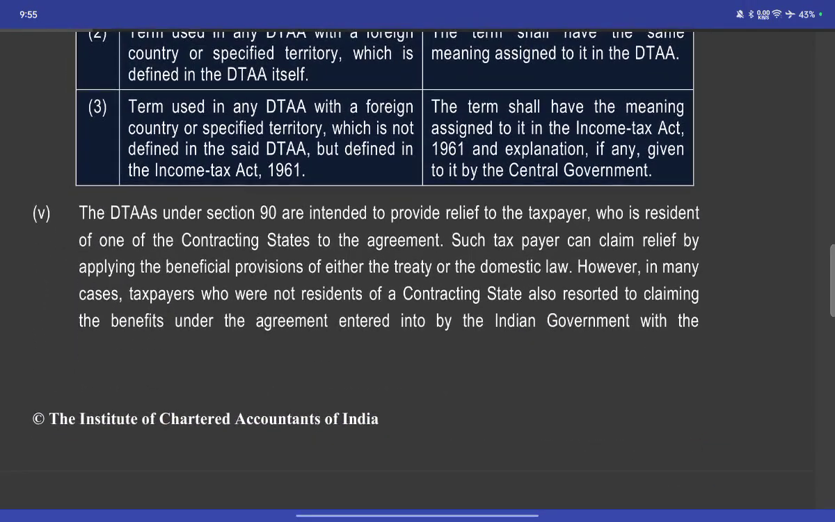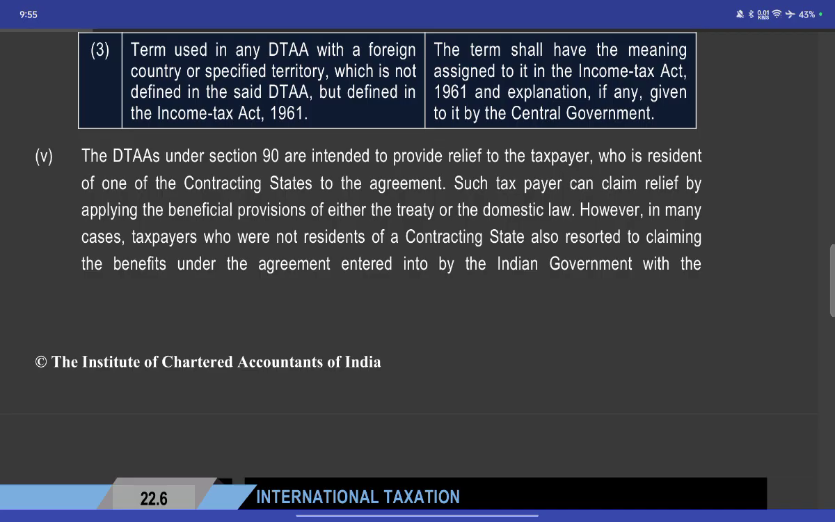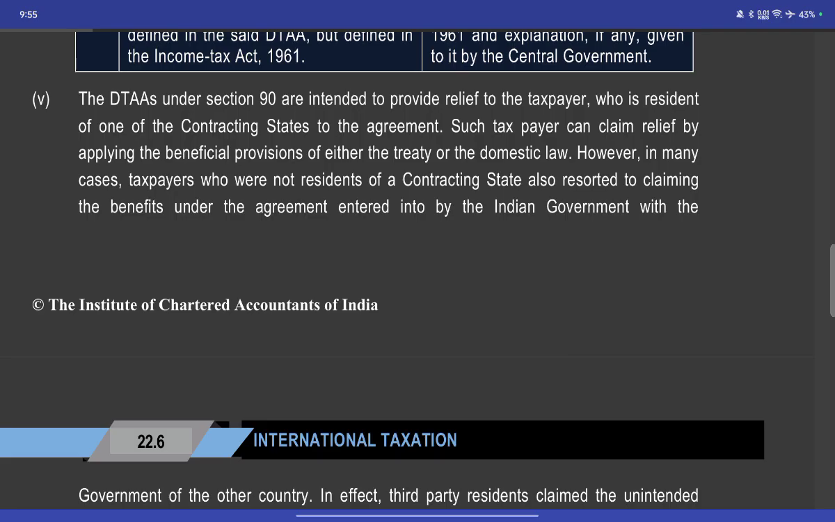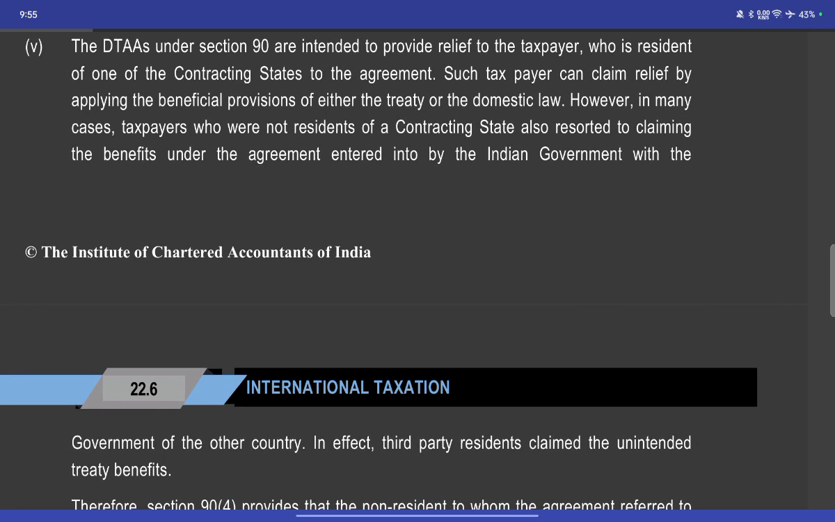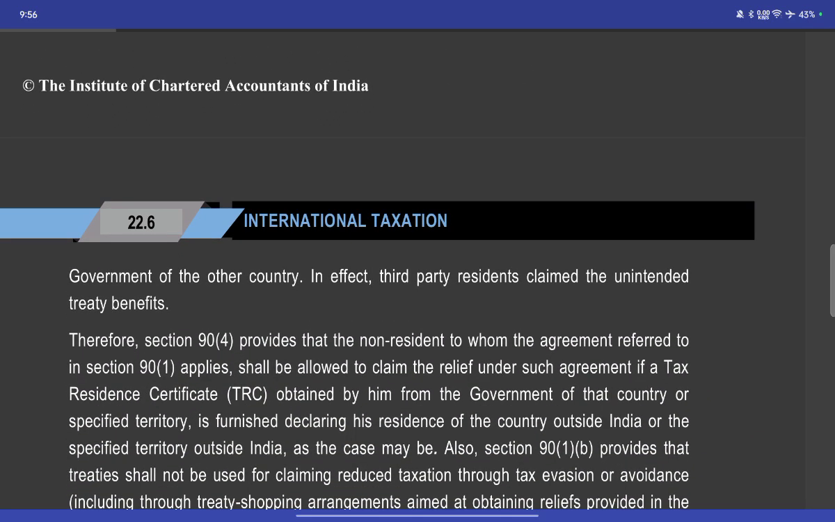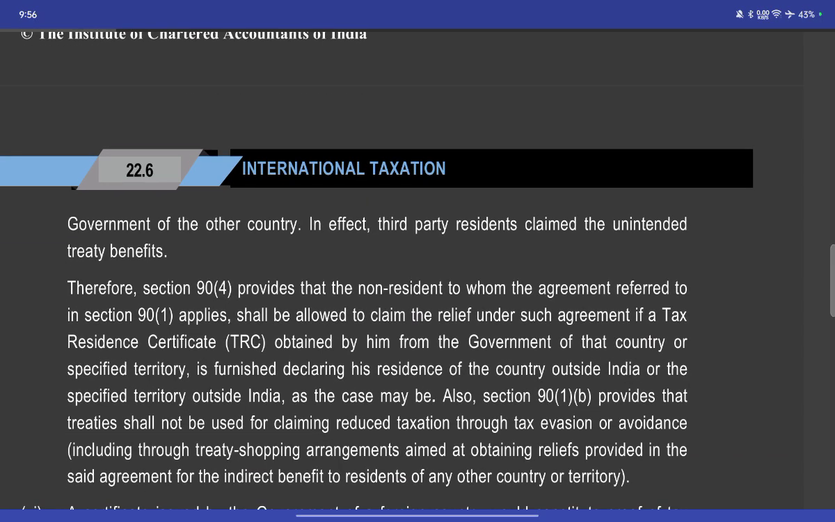Okay. The DTA under Section 90 is intended to provide relief to the taxpayer who is resident in one of the contracting states to the agreement. Such a taxpayer can get relief by applying the beneficial provision, either of the treaty or of domestic law. However, in many cases, taxpayers who are not resident in a contracting state also resort to claiming the benefit under the agreement entered into by the Indian government with the government of another country, which results in unintended third-party claims.